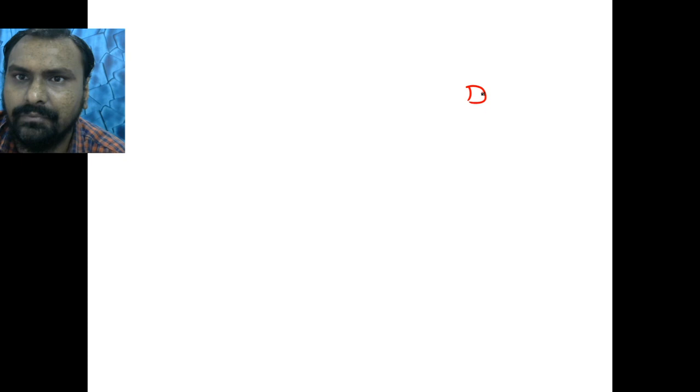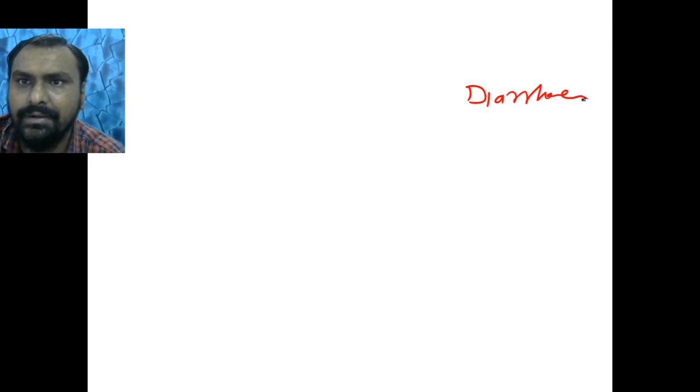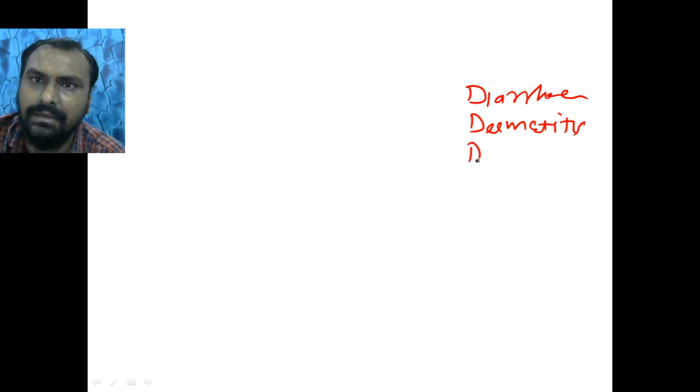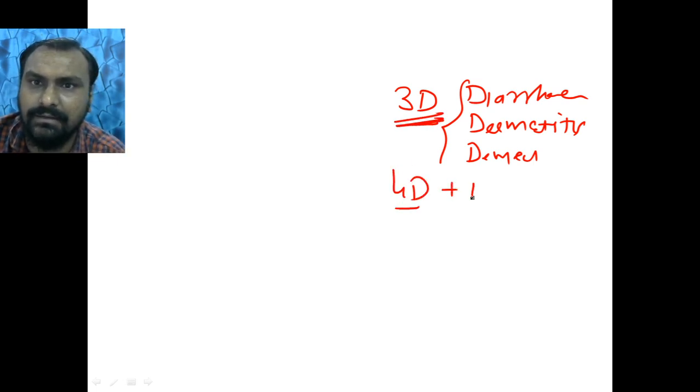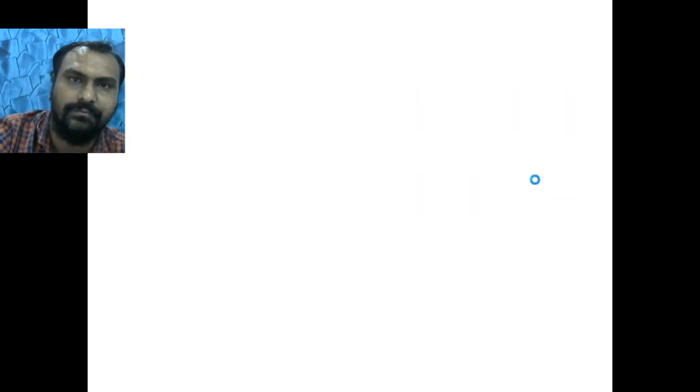So diarrhea, dermatitis, and dementia is called the disease of 3D. Now it is also called 4D, the additional one being that if not treated, it will lead to death also, right?